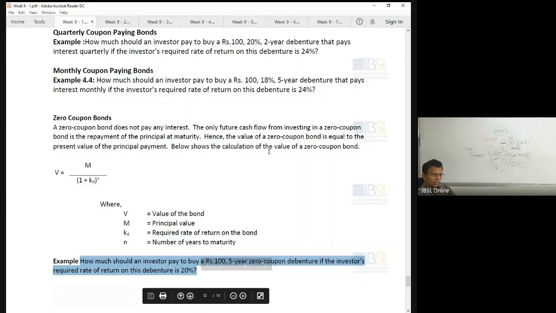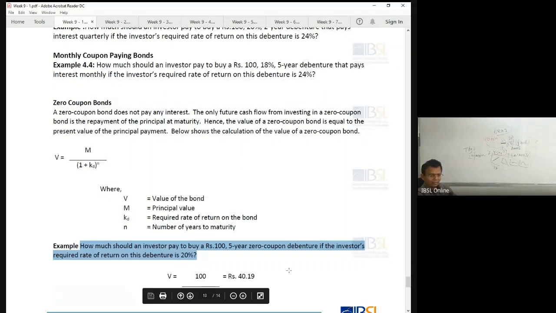On zero bond: how much should an investor pay to buy a 100 5-year zero coupon debenture if the investor's required rate of return for this debenture is 20? Now, I'm changing this question this way. How much should an investor pay to buy a 100, 12 months zero coupon debenture? 12 months rather than 5 years.